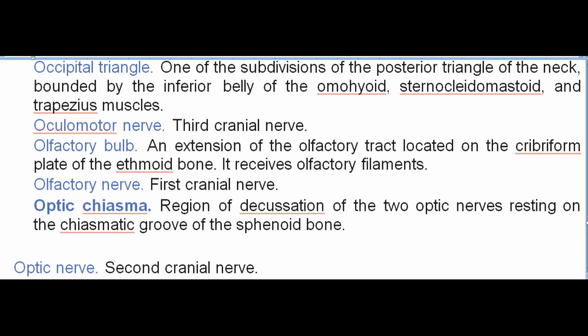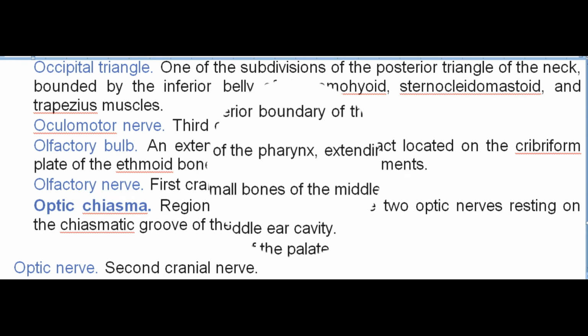Olfactory bulb. An extension of the olfactory tract located on the cribriform plate of the ethmoid bone. It receives olfactory filaments. Olfactory nerve. First cranial nerve. Optic chiasma. Region of decussation of the two optic nerves resting on the chiasmatic groove of the sphenoid bone. Optic nerve. Second cranial nerve.